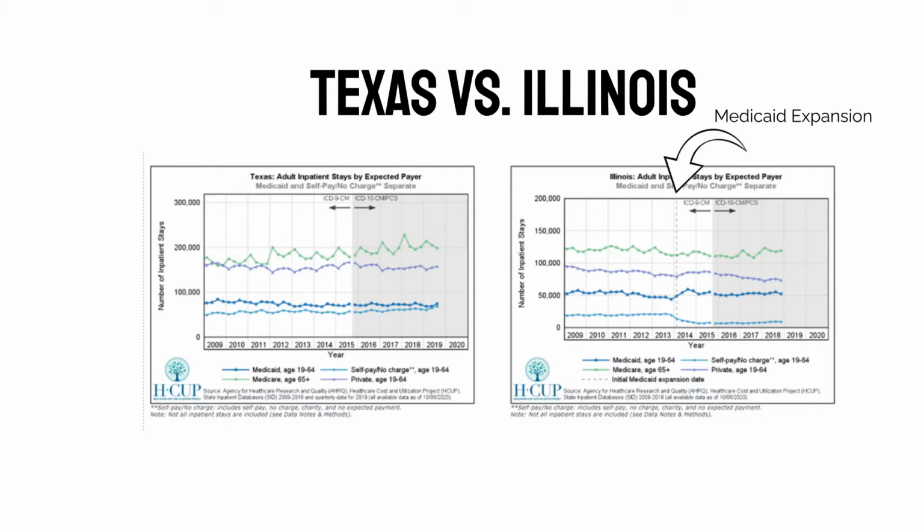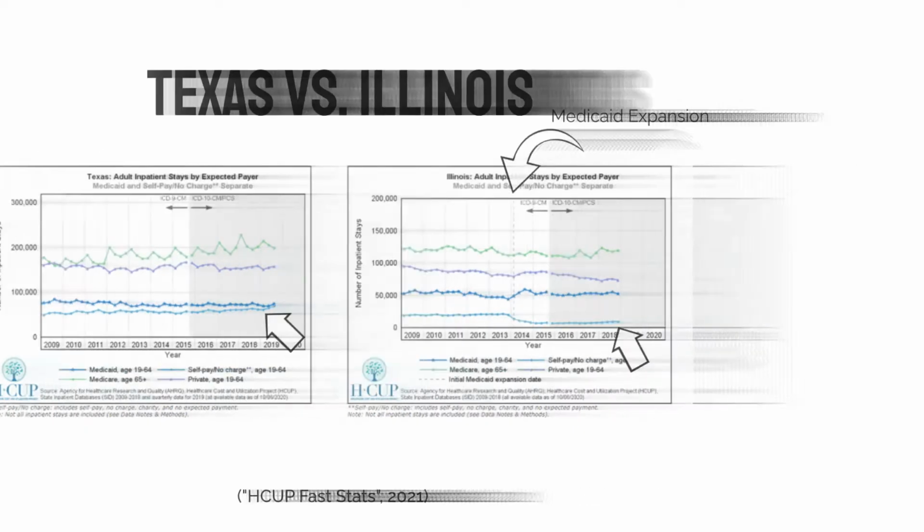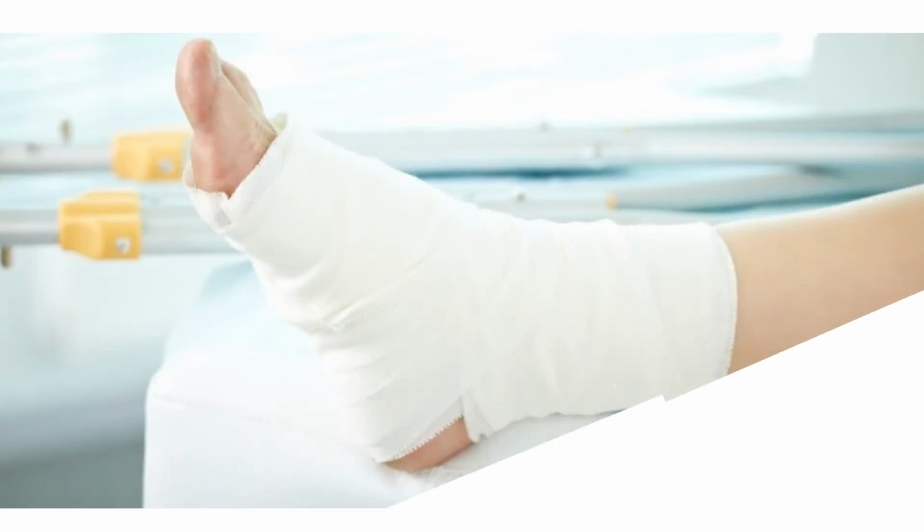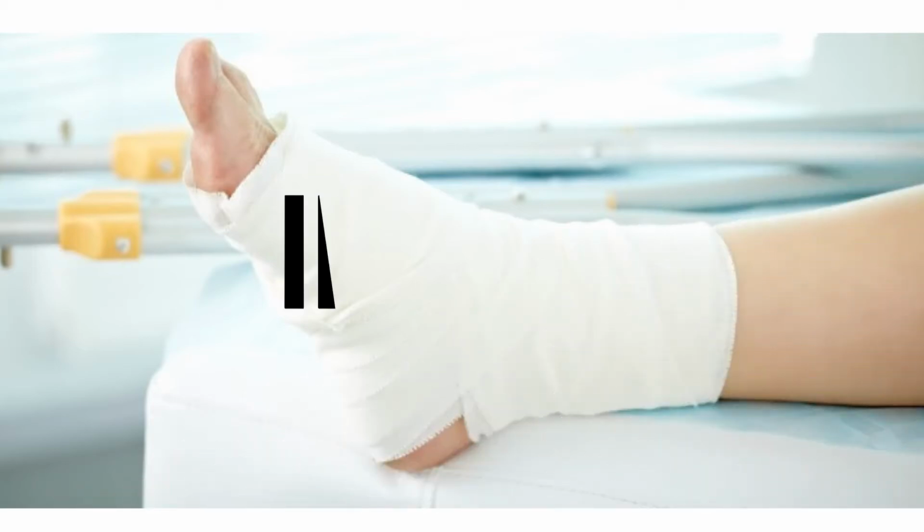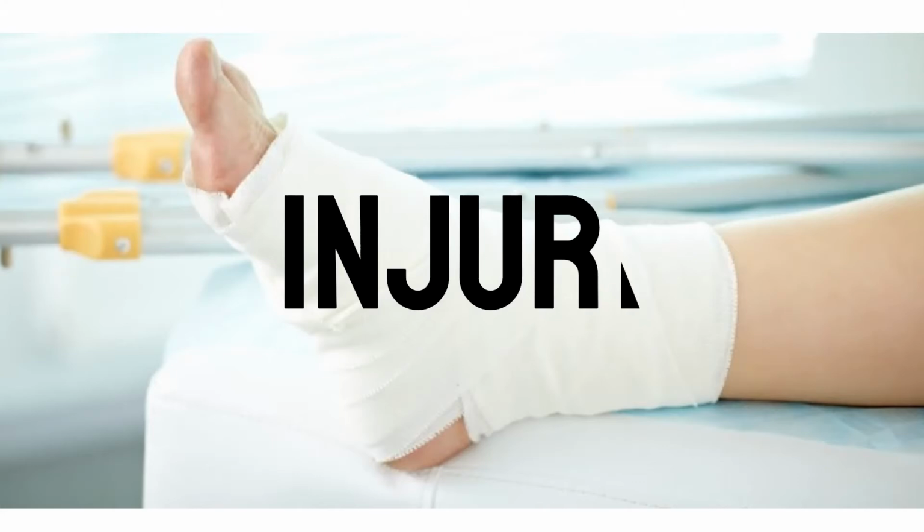When we first looked at this data, we were unsure how to read it. The important thing to remember is that Medicaid expansion equates to less of the population that is uninsured. To properly evaluate the impact of Medicaid expansion by state through this graph comparison, it would be beneficial to review the changes in the graph that shows the changes in self-pay no charge, age 19 through 64. We chose the injury category to compare between Illinois and Texas, with focus on the self-pay category before and after Medicaid expansion.